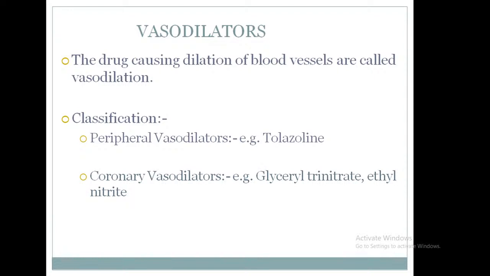Next class under the cardiovascular drugs, that is the vasodilators. What is a vasodilator? The drugs causing dilation of blood vessels are called vasodilators. Classification: they are classified into 2 groups: peripheral vasodilators, example tolazoline, and coronary vasodilators, example glyceryl trinitrate or ethyl nitrate.